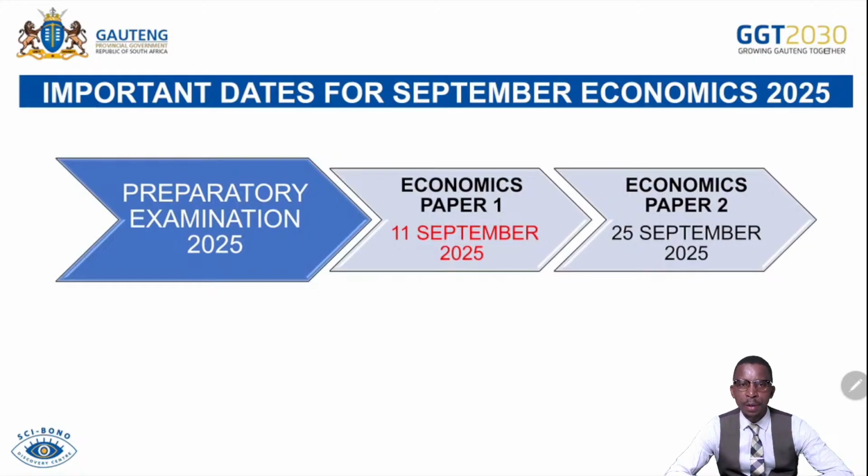In your section B, we have question 2, question 3, and question 4. Your question 2 will be macroeconomics. Your question 3 will be economic pursuits. Your question 4 will be a mixture of both macroeconomics and economic pursuits, each contributing 20 marks. And then you have your section C.